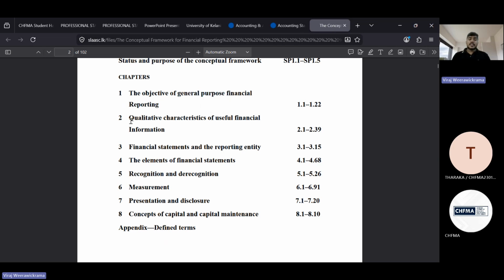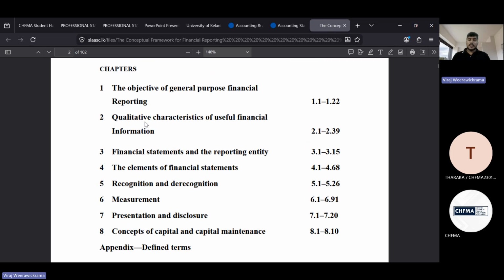Next, the conceptual framework talks about qualitative characteristics. When you are preparing financial statements and providing financial information, what kind of qualitative characteristics do we have to comply with and maintain? Tarek, I think we have learned this one in the previous levels as well. Can you remember the qualitative characteristics?